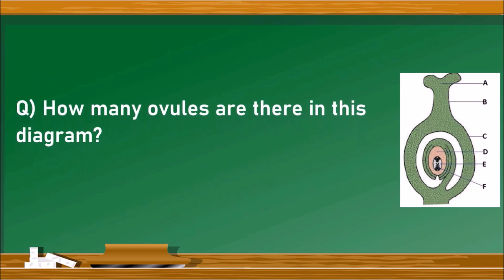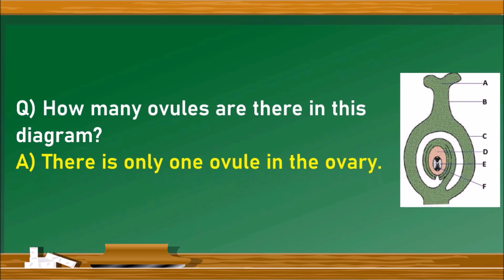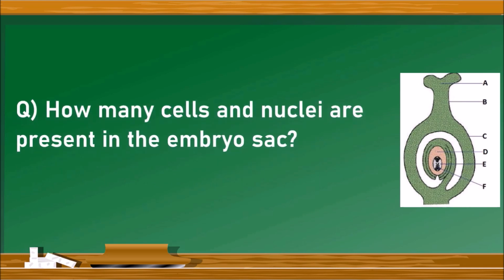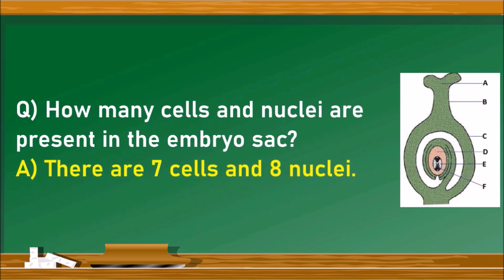Next question, how many ovules are there in this diagram? So there is only one ovule in the ovary. How many cells and nuclei are present in the embryo sac? There are 7 cells with 8 nuclei.